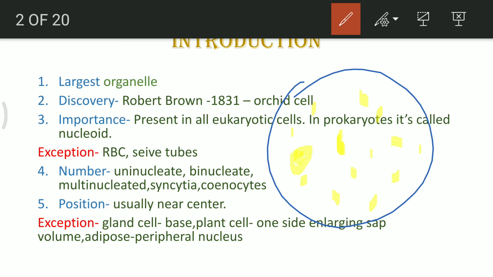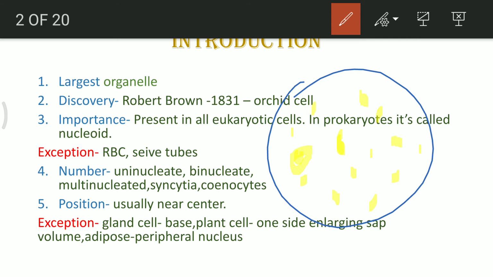There are various cells which show similar kinds of differentiation. Most of the large cells form these multinucleated structures.